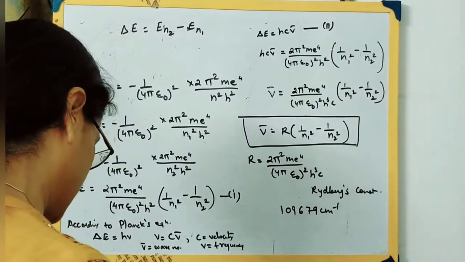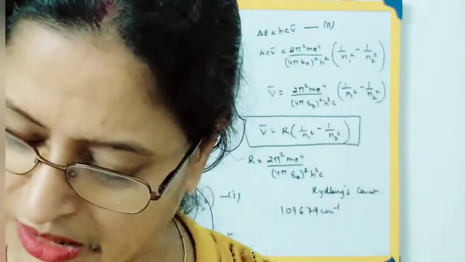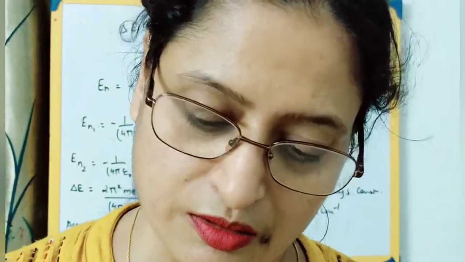We also get that Bohr's model was also able to find out the radius of the various energy levels. Let me see if I missed out any point. Okay, so everything has been covered with you.